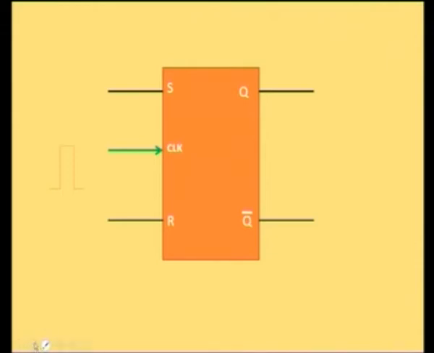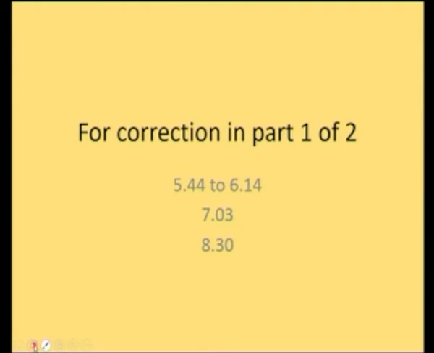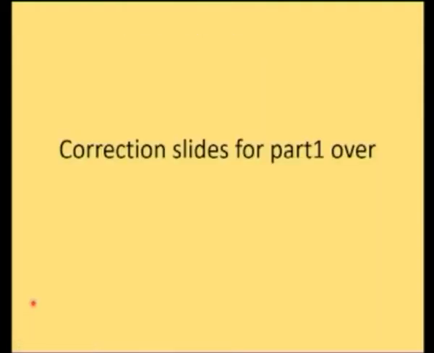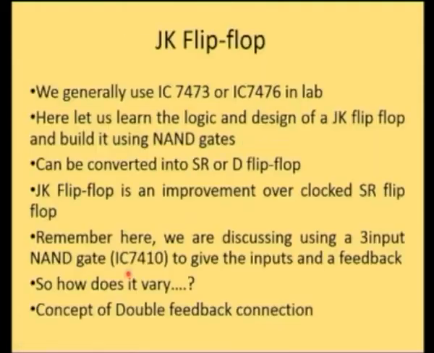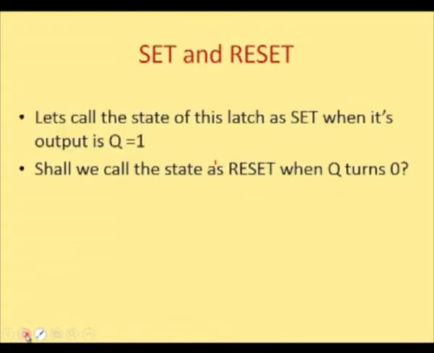So shall we call the state as reset when Q turns 0? Yes. So whenever the output is 1, we call the latch is in set state, and whenever the output is 0, I call the state as reset.